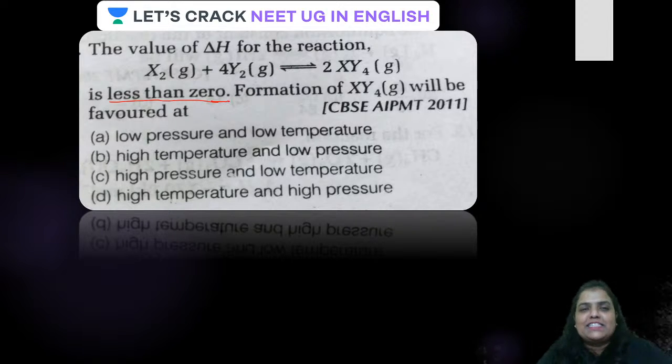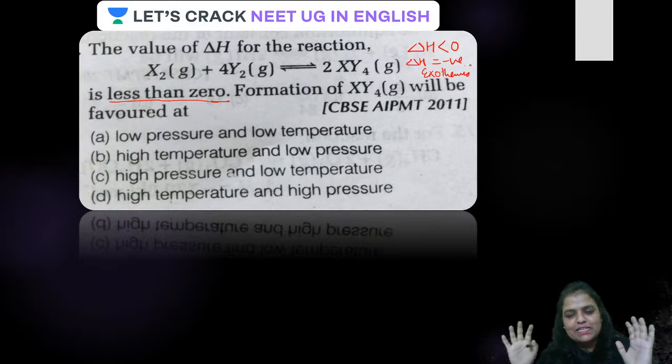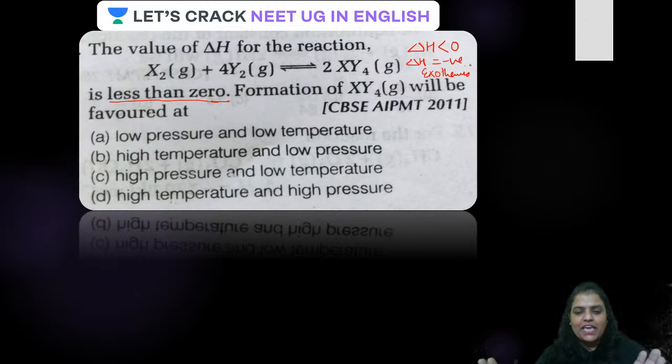If it is negative, it means the reaction is exothermic. Okay, all clear? The reaction is exothermic. Okay, second thing, guys.